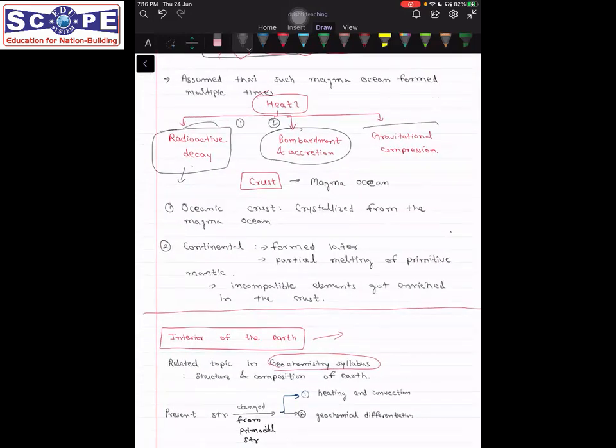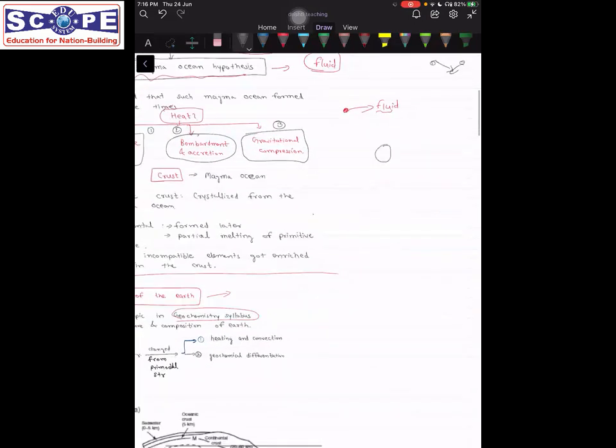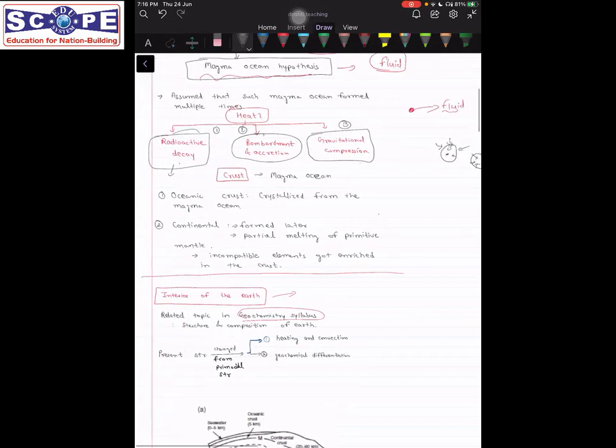And the third way in which heat was generated was gravitational compression, because of course, as we saw earlier as well, in case of nucleosynthesis and supernova, that the core, the gravitational attraction is still taking place between what has accreted. So this compression is taking place. It is getting compressed. So this compression also generates some amount of heat. So these are the three major processes through which heat was generated.